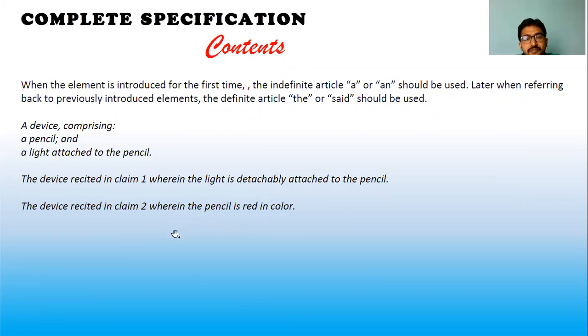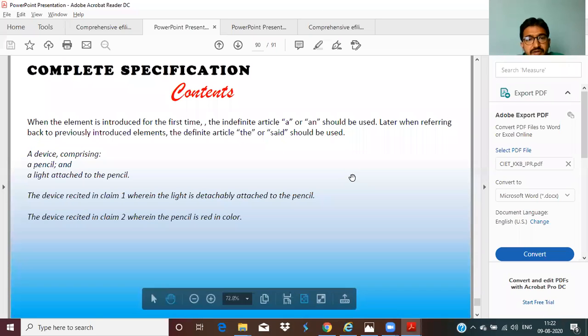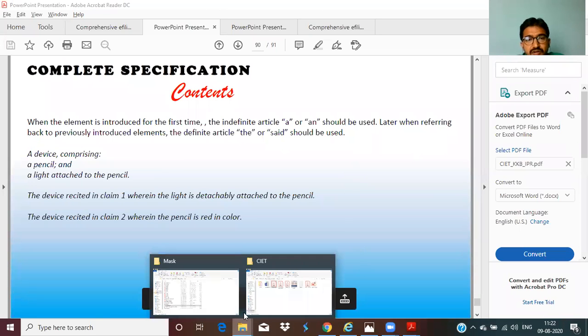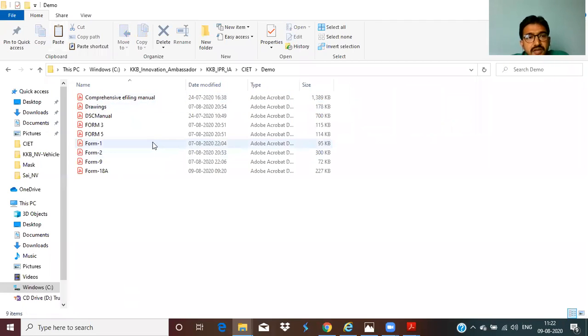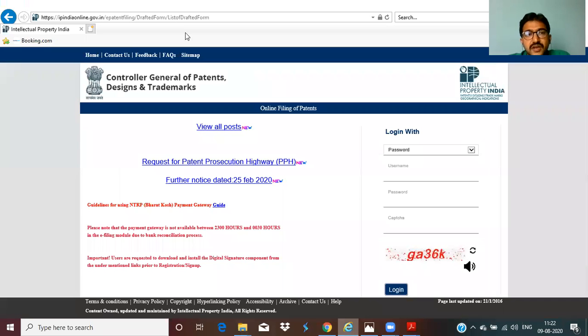Okay. Now we'll go for a live demo. It's time for the live demo. So I'll go directly to the demo part. Now, what are the forms we require initially? Before going to the forms, what is the website?